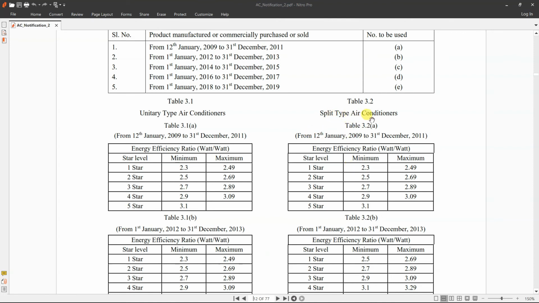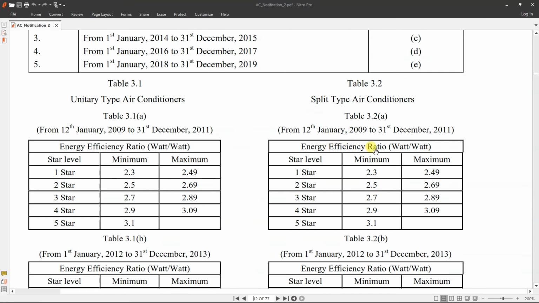For split type air conditioners, you can clearly see the energy efficiency ratio. The star level has been given, and the EER minimum and maximum value for that particular star rating has been given. You have to go vertically.